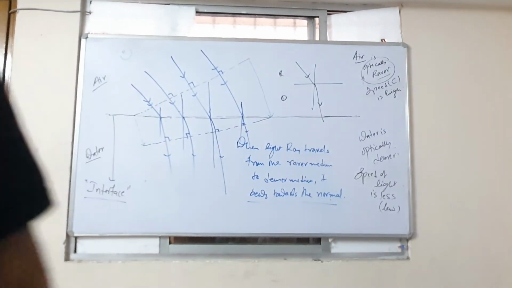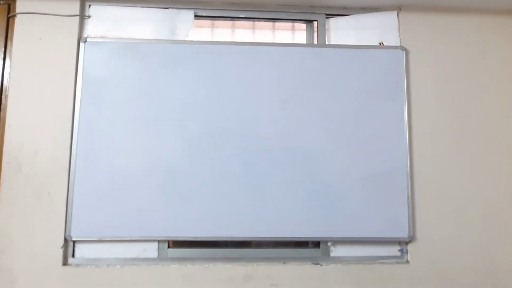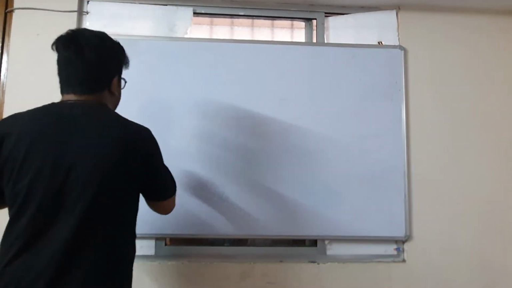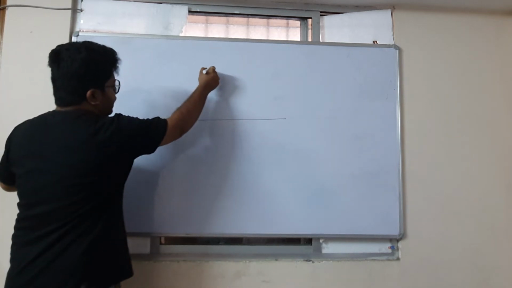Okay, now let us try to understand that if there is an interface and if there is a light ray which comes and strikes obliquely, let it split up.